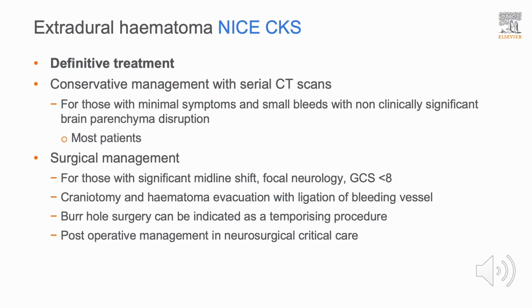This can include a craniotomy and a hematoma evacuation with ligation of any bleeding vessels. Burr hole surgery can also be considered as a temporizing procedure where neurosurgical expertise is not closely and immediately available, and the patient should be managed post-operatively in neurosurgical critical care, where the close monitoring required can be established.